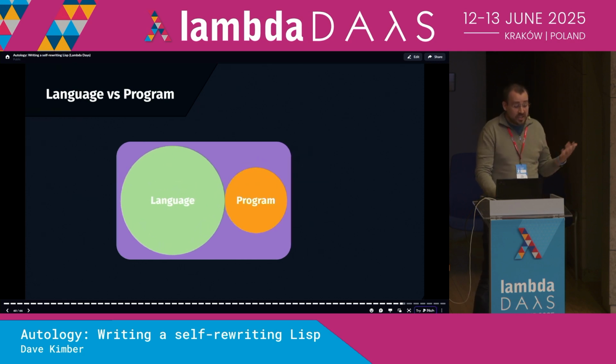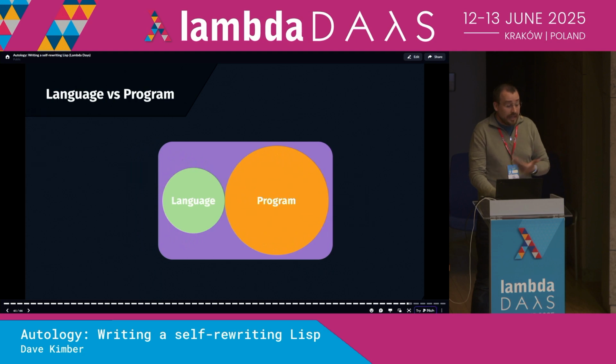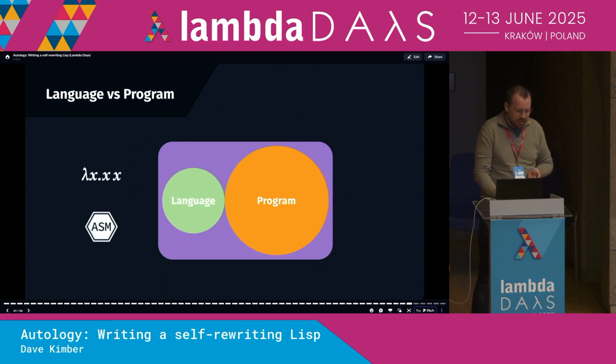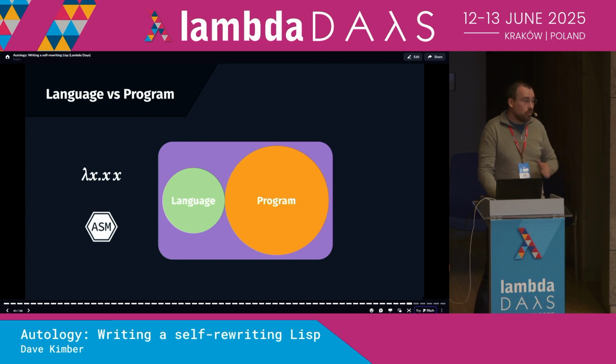If we encode the computation directly into the language, we end up with something like the random bytes example, and the program tends towards being completely meaningless. Whereas we could go completely the other way and define almost nothing in the language and do all of the work in the program. In that case, we'd be talking about some kind of machine code or something like the Lambda calculus. In either case, the language defines only the simplest mechanisms by which general computation can be achieved, and all of the rest of the work is left up to the programmer.